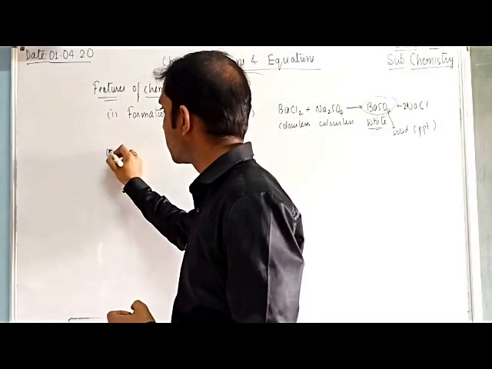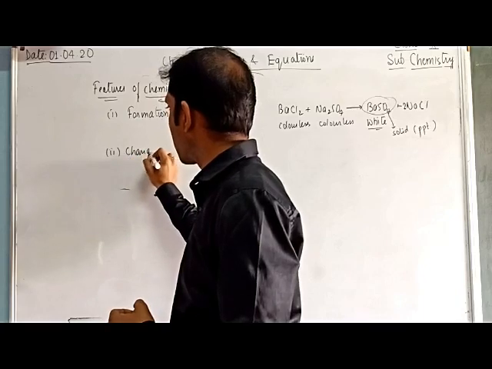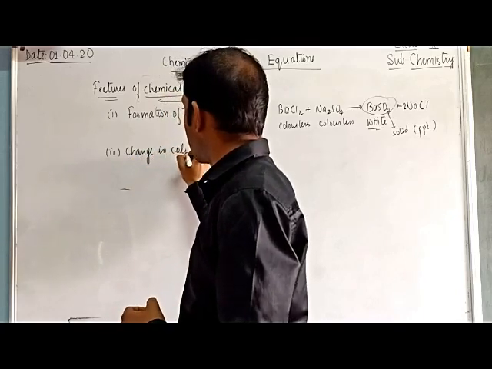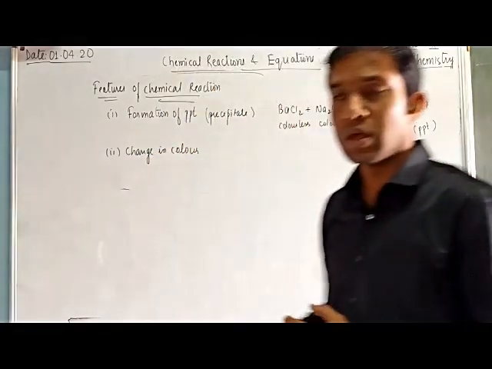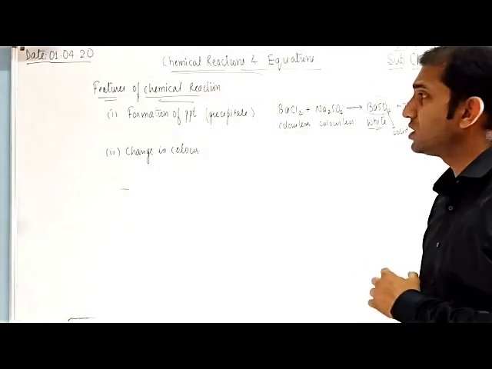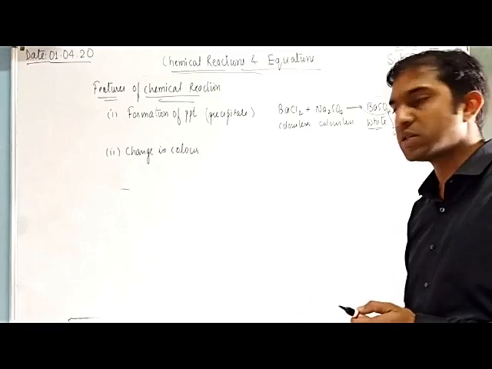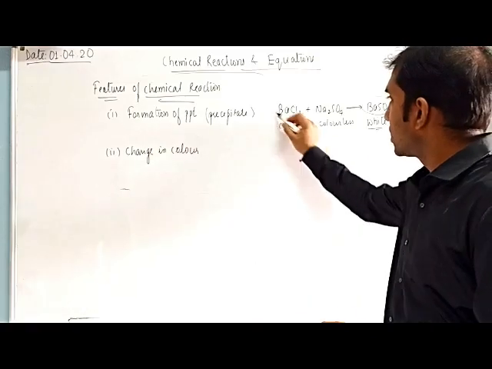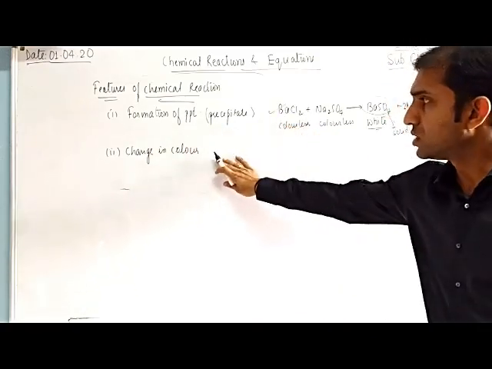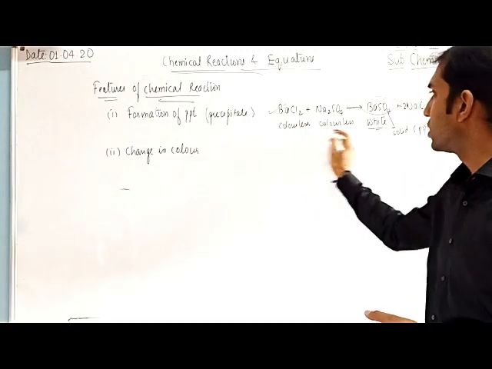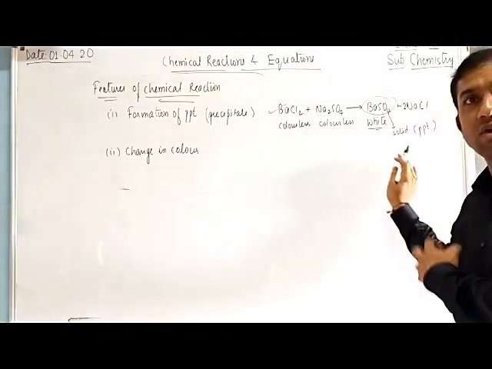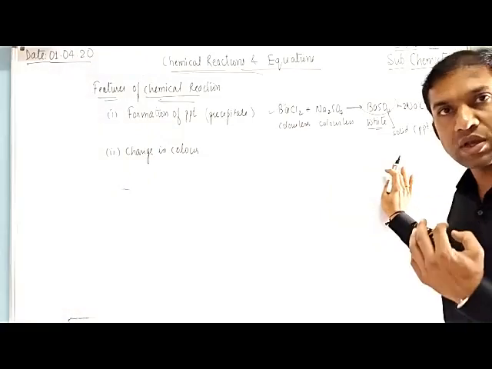Second one, changing color. If you see a change in color, it means a chemical reaction takes place. Ripening of fruits is a chemical change. How can we identify that? A colorless reactant converted into a colored product means a chemical reaction takes place.